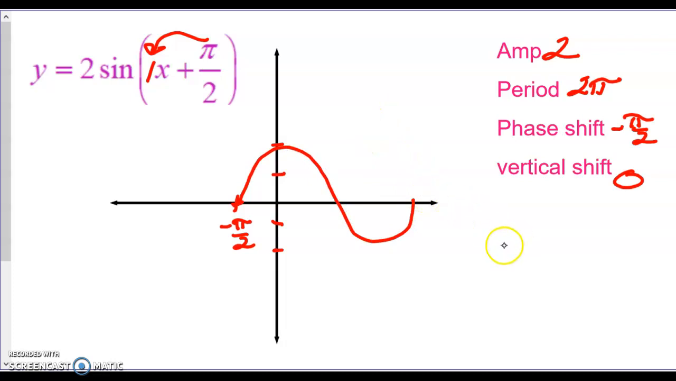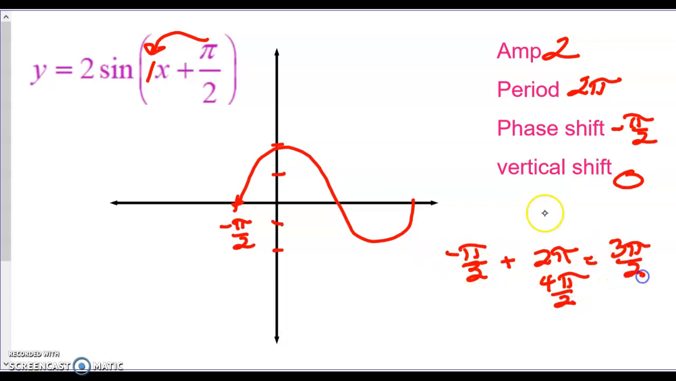And where I end is the phase shift plus the period. So that is going to give me, if I change this over 2, it's 4 pi over 2, negative 1, so that's going to be 3 pi over 2 where I end. So you just mark where you started, where you ended, how high up, how low, and there's your graph.